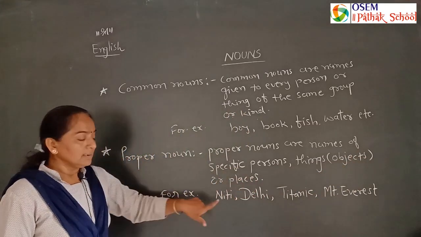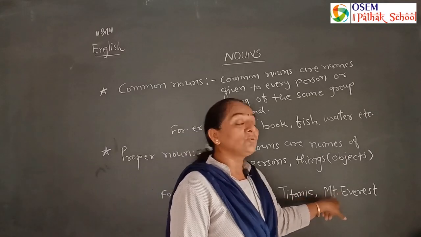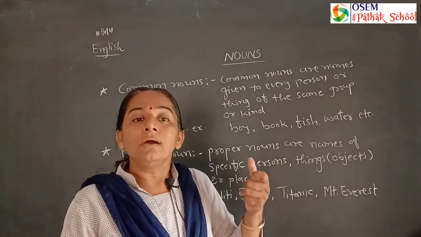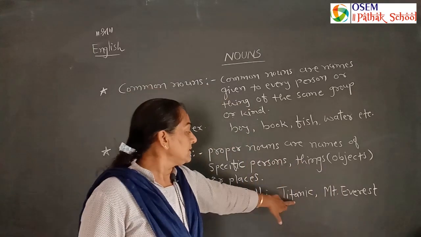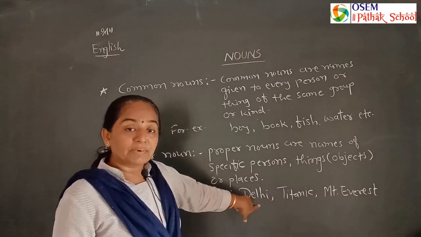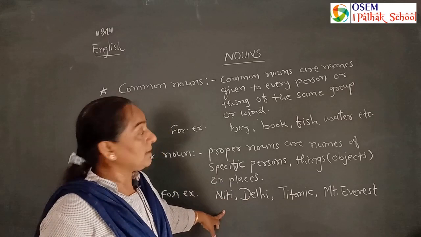For example, Niti, Delhi, Titanic, Mount Everest. Mount Everest is a particular mountain. Titanic is a particular steamer. Delhi is a particular name of a city and Niti is a particular girl.